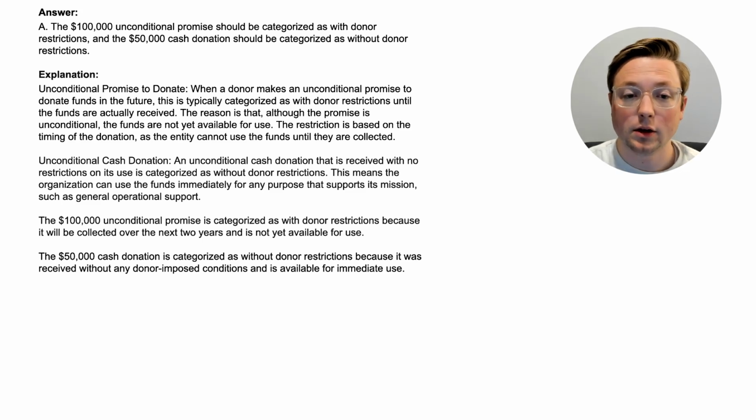The $100,000 unconditional promise should be categorized as with donor restrictions, and the $50,000 cash donation should be categorized as without donor restrictions. So that $50,000 one probably made sense, but the $100,000 one might have been a little bit confusing, so let's walk through this. First, let's talk about the unconditional promise to donate.